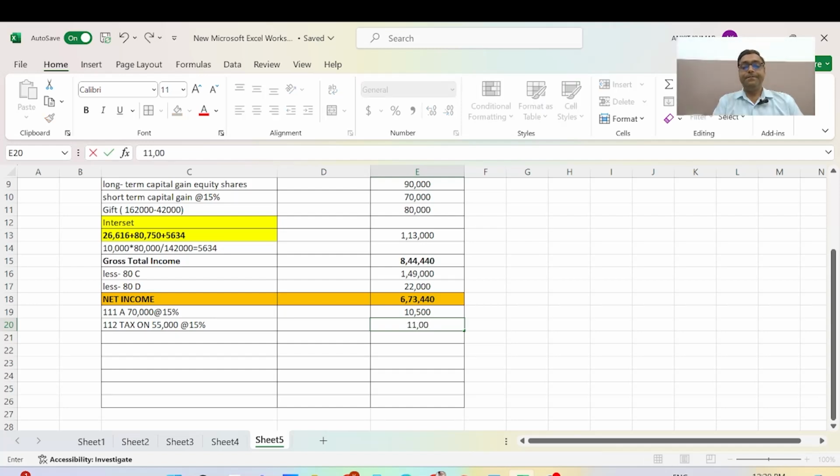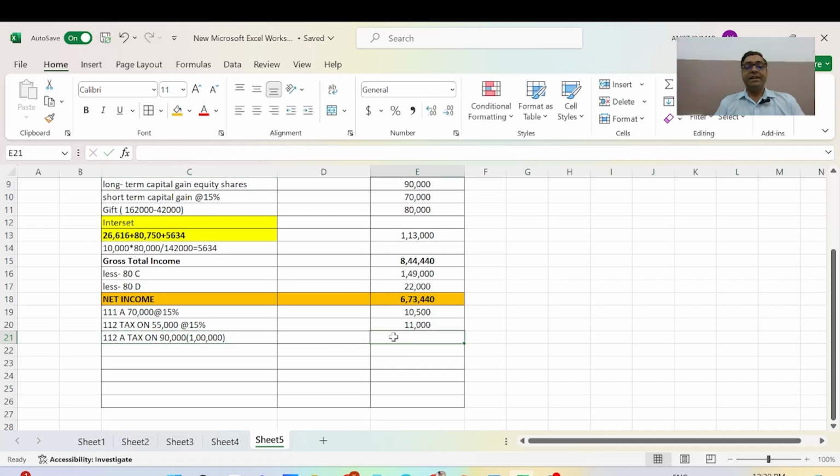and this figure will be 11,000, and tax on section 112A. Tax on this section will be 90,000. But in this question, I will discuss this exemption will be fully tax exempt up to 1 lakh rupees.